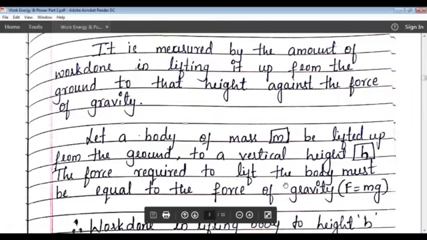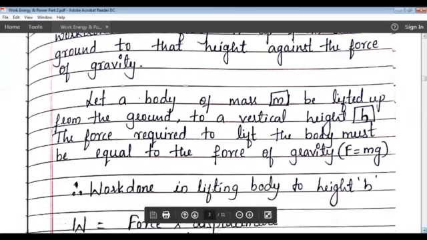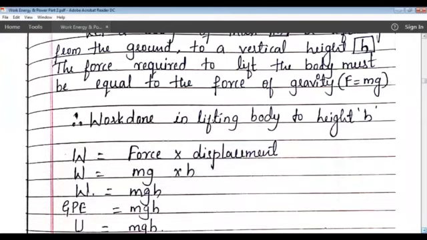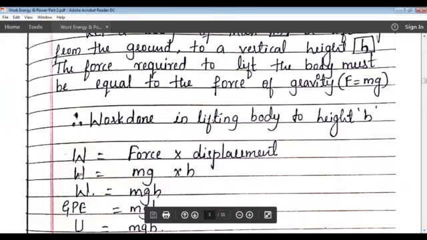Therefore the work done in lifting the body to height h is equal to force into displacement. Force is mass into acceleration due to gravity, and displacement is the height h. Therefore work done will be equal to mgh.